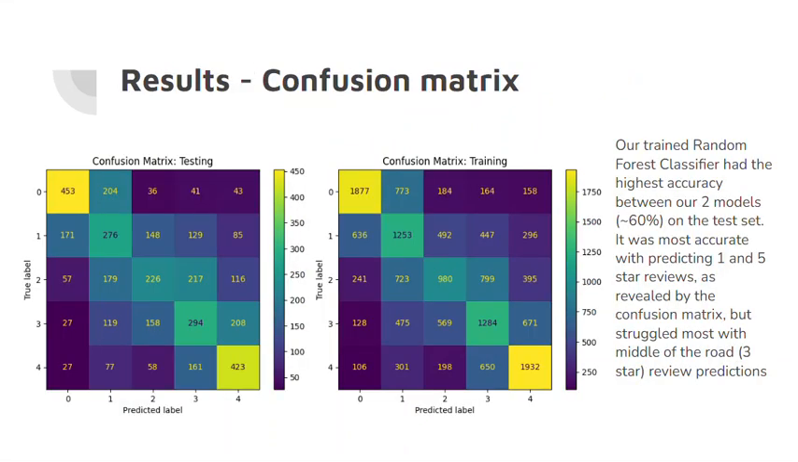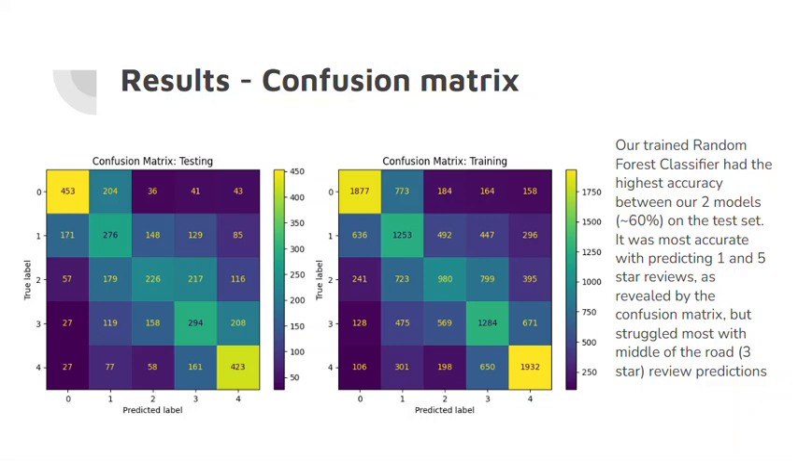So here's a confusion matrix from our random forest classifier in particular, which ended up yielding the highest accuracy at around 60%. The confusion matrix on the left, for testing and training as well, revealed that this was the most accurate at predicting 1 and 5-star reviews.